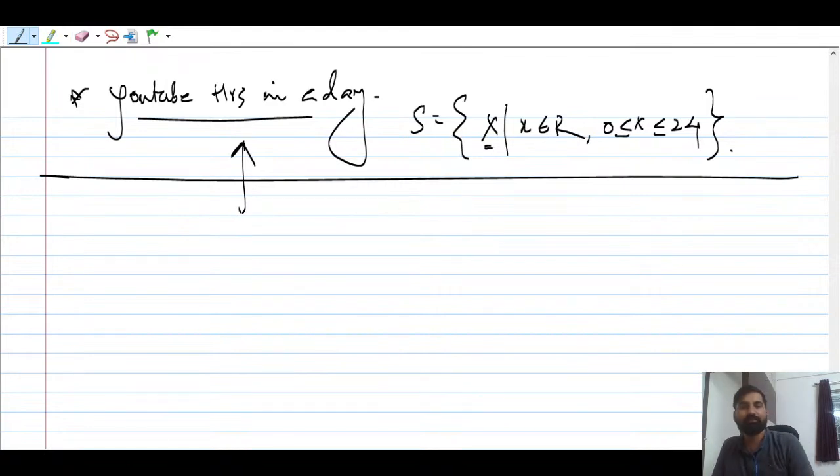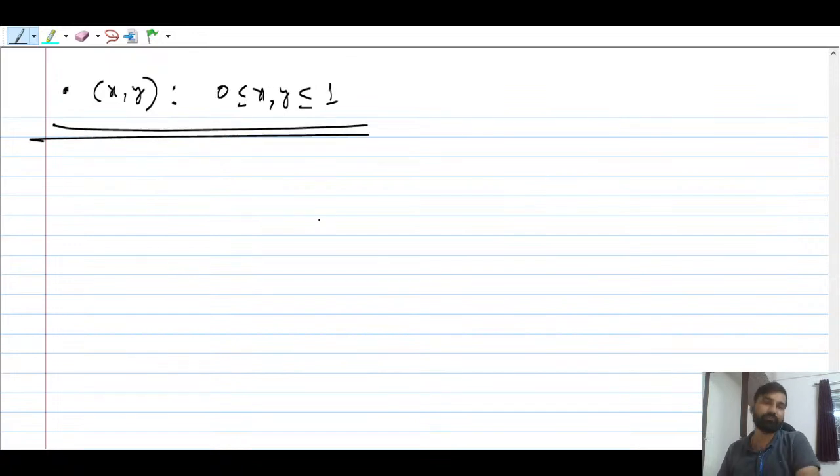Understood, guys? I hope this makes sense to you. One more example of sample space that people can talk about: suppose x and y are given such that x and y can take a value between 0 and 1.